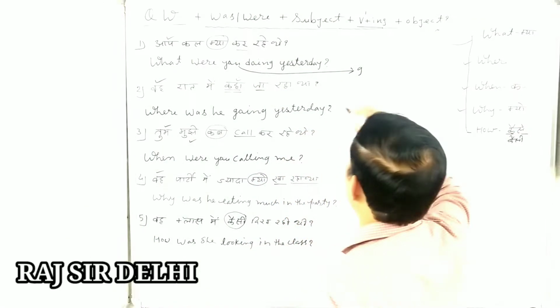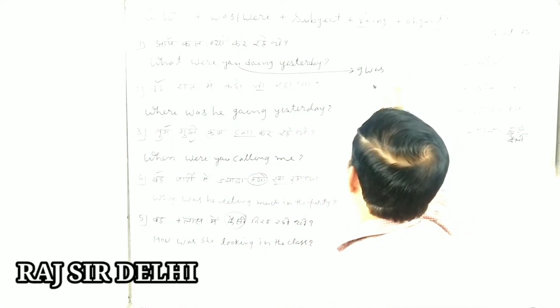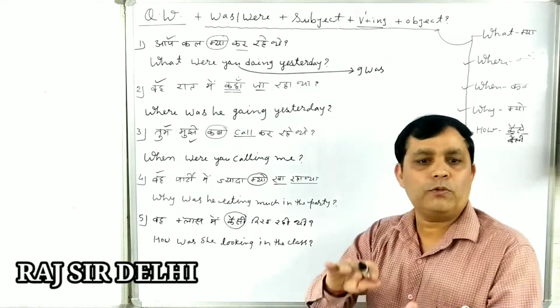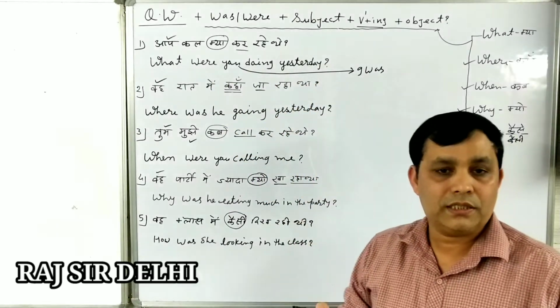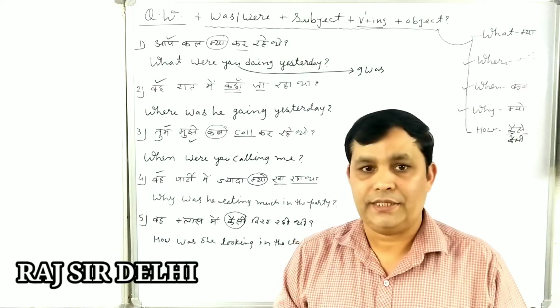The sentence becomes I was. And whichever work you are doing, you have to mention here. What were you doing yesterday? I was reading newspaper yesterday.